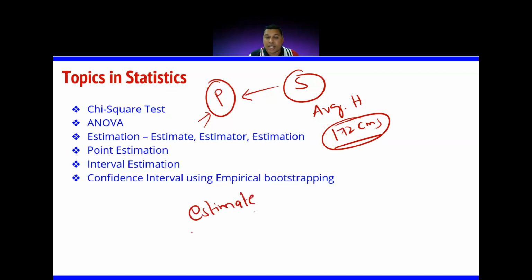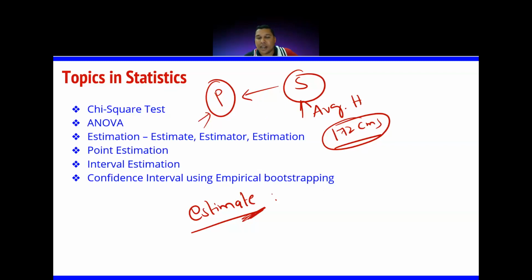I am trying to estimate a value. What I am trying to find out here is the average height of students at NIT Trichy, so all the students. But since we cannot find out the height of everyone, we take a small sample. Based on the sample's data, we are telling that the average height could be this. So I am doing an estimation here.